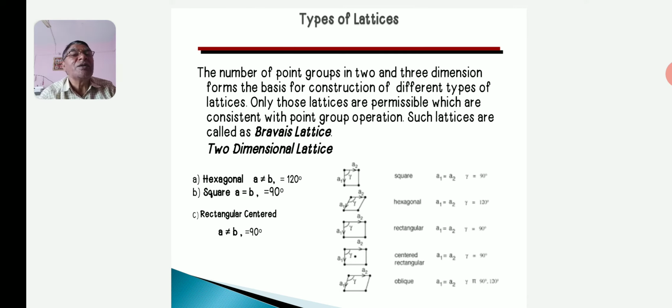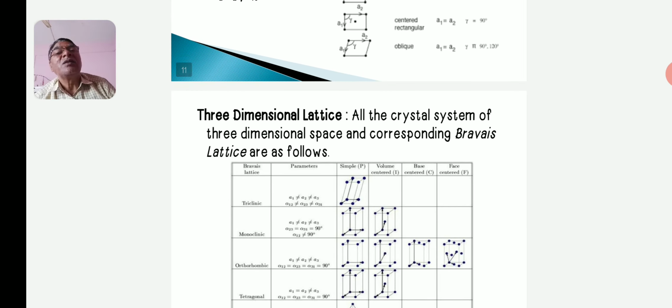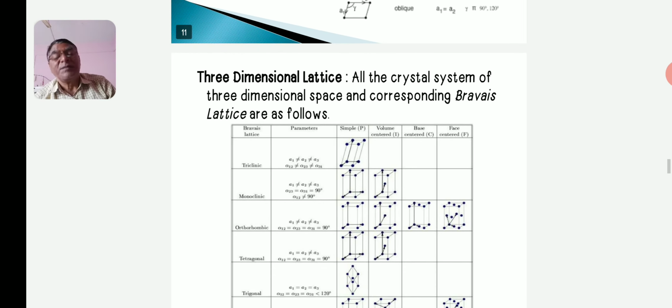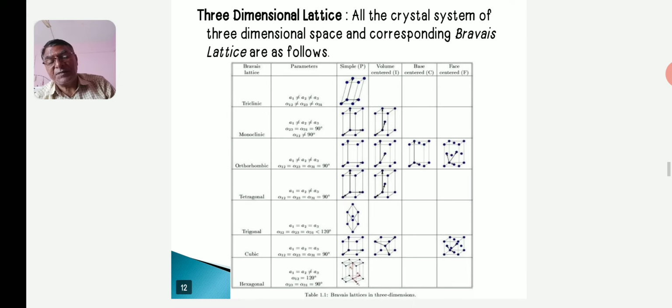They are as shown in the figure of two-dimensional lattices. The table indicates the crystal systems and Bravais lattices in two dimensions.